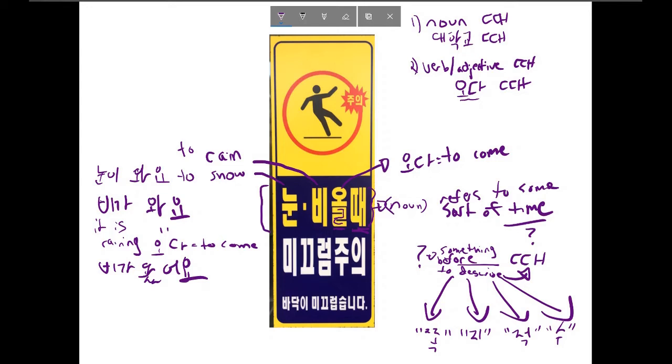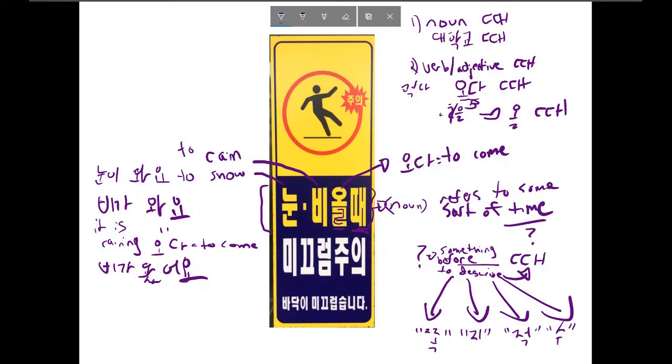And what I need to add, if I want to talk about a general time of coming, in this case rain coming, I have to put either this if the stem ends in a vowel, and 오다 does end in a vowel, the stem, or this if the stem ends in a consonant, and this one doesn't end in a consonant, so I wouldn't add this. But for example, if I was going to use the verb 먹다, I would add that one, and I would turn it into 먹을 때. But anyways, I would add this, and then I would add this thing to that, and all in all, what I would get is 올 때.